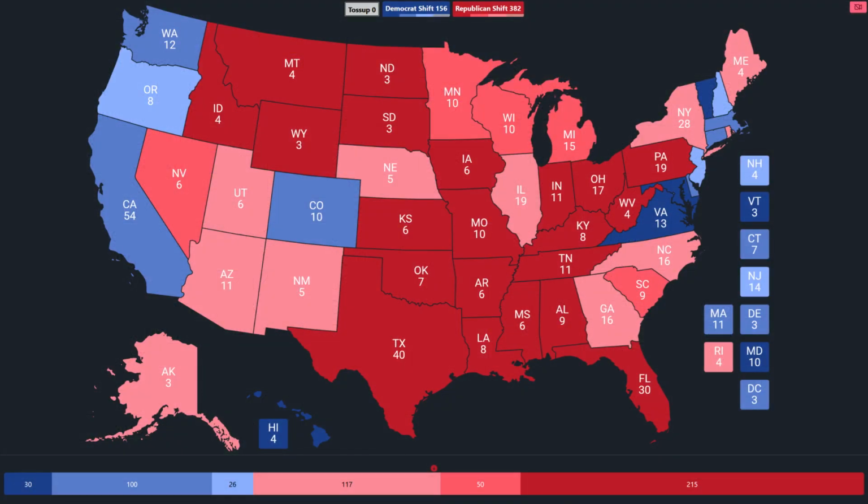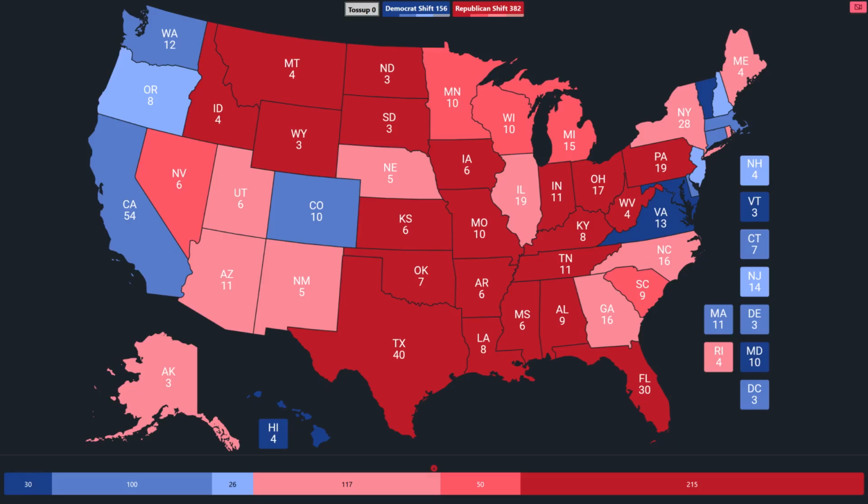Here it is. This time we're going to have the same shading. 10 or more points are the darkest colors. The lightest ones are going to be under 5%. So what are the takeaways from any of these shifts? Well, overall, at the top, using the current electoral vote map, you can see the Republicans gained in states totaling 382 electoral votes, while the Democrats gained in 156. It's crystal clear that the Republicans had a far better shift here.